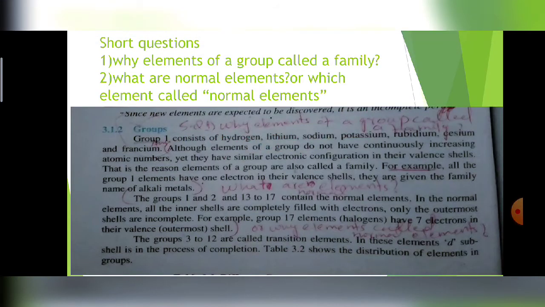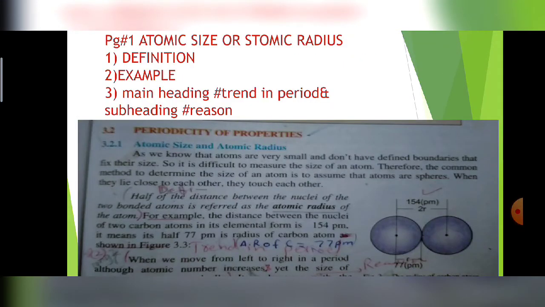You can see it here. 154 picometer is the average distance between the two nuclei of the two atoms placed side by side, and after that we divide by 2, which gives 77 picometer, the radius of one carbon atom. Similarly, we can find the atomic radius of other atoms.